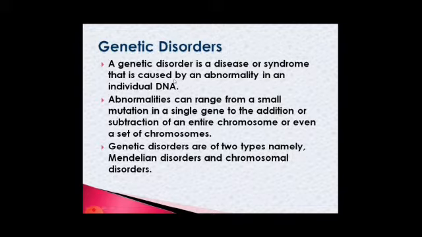So what is a genetic disorder? A genetic disorder is a disease or a syndrome caused by the abnormality of an individual's DNA. The abnormalities of the DNA may be due to addition or subtraction of the entire chromosome or sometimes a set of chromosomes. The genetic disorders may be of two types: Mendelian disorders and chromosomal disorders.